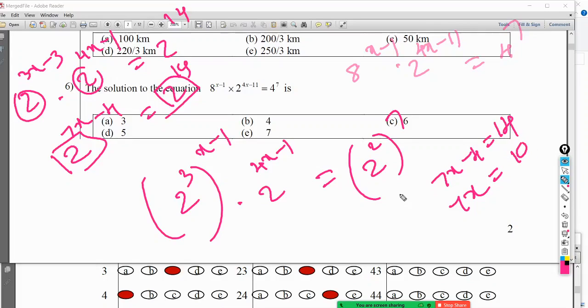There is a mistake somewhere. Where did I go wrong? Can anyone tell me where I made a mistake? Because my answer is x is 10 divided by 7. That can't be the case.